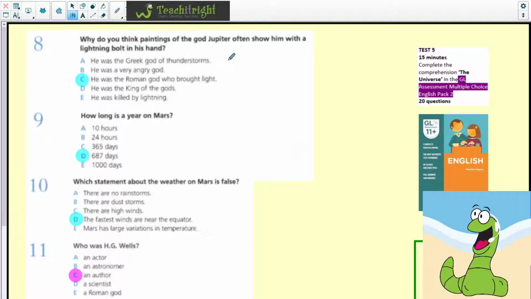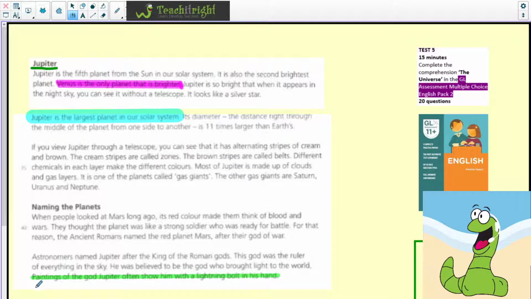Why do you think paintings of the god Jupiter often show him with a lightning bolt in his hand? Well, he was the Roman god who brought light. And again, if we went back to the passage, you can see right down the bottom here, paintings of the god Jupiter often show him with a lightning bolt in his hand.